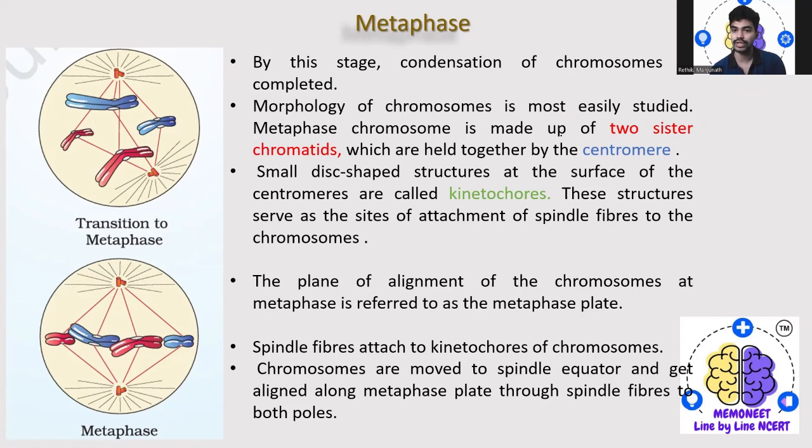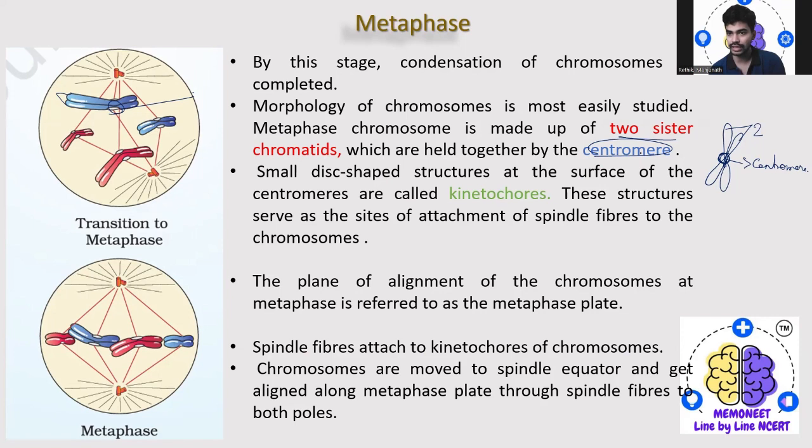The metaphase chromosome is made up of two sister chromatids, which are held together by the centromere. A small disc-shaped structure at the surface of the centromere is called the kinetochore.